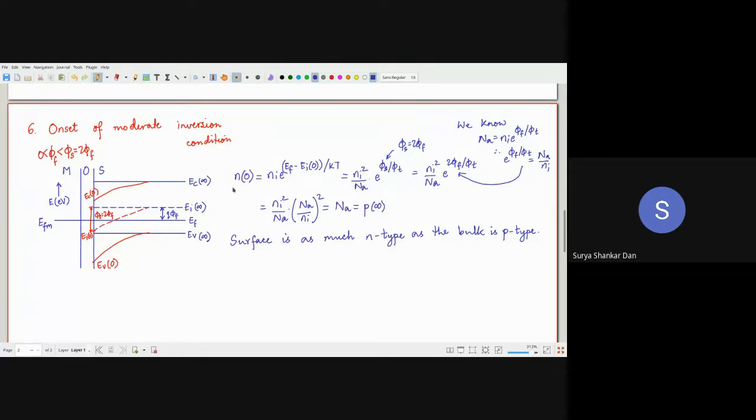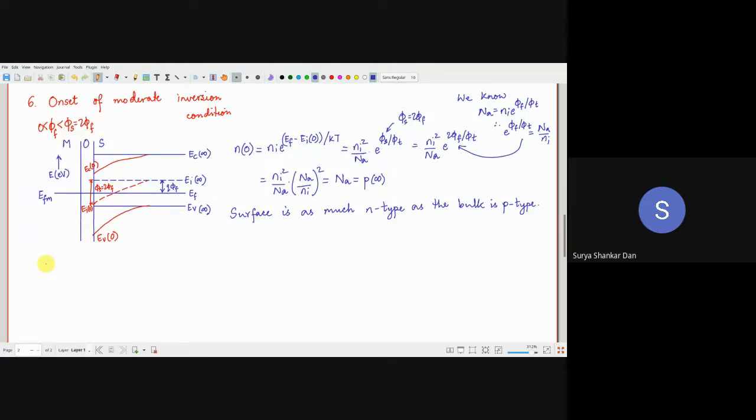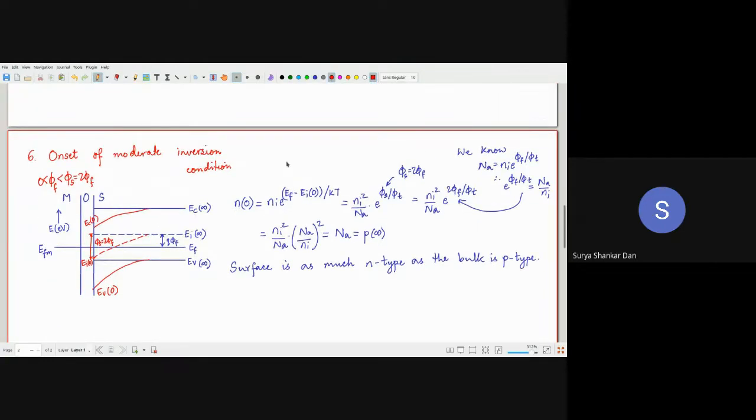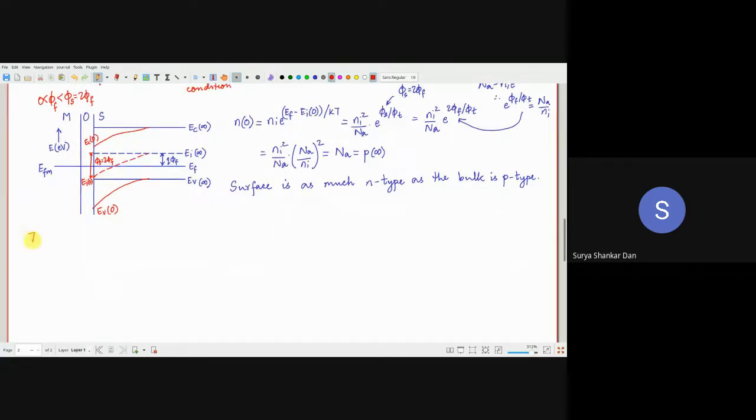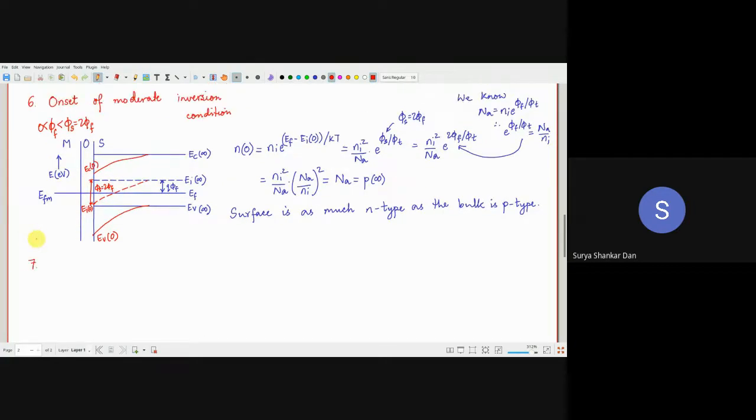Shall we finish it? Little bit. There are 2 more stages left. Number 7. Onset of moderate inversion is done. So that means this is the beginning of inversion. So now comes the moderate inversion condition.